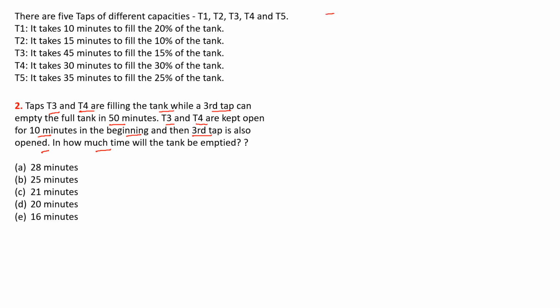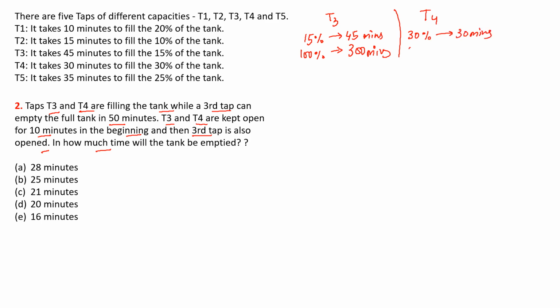Okay. Now tap 3, according to the information, can fill 15% in 45 minutes. So 100% will be in 300 minutes. Similarly, we know that for T4 it is 30% in 30 minutes.